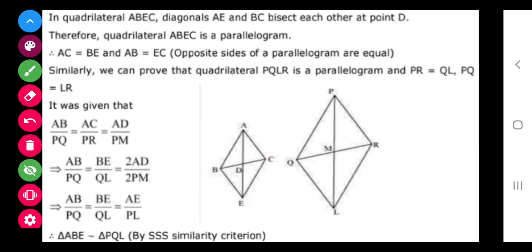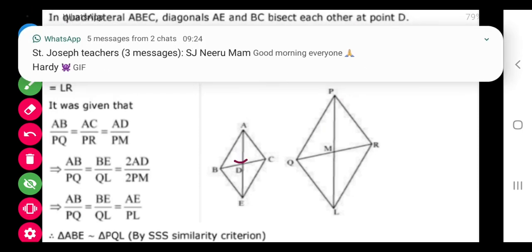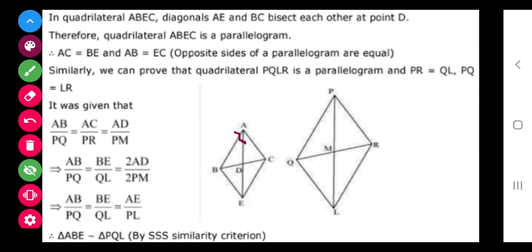Now, what we get? We get that this triangle and this triangle are similar by SSS. So it simply means that this angle is equal to this angle.